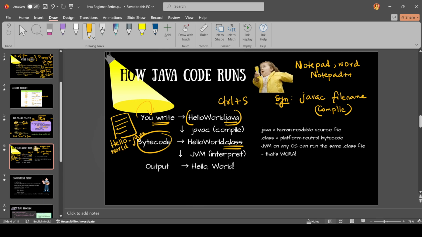After compilation it will get converted into a class file, and then the JVM, the Java virtual machine, will be the one which converts this bytecode. This bytecode is the same for all platforms, but the conversion that happens here is platform specific. The JVM, which is the interpreter, will convert this .class bytecode into machine code, that is the zeros and ones.